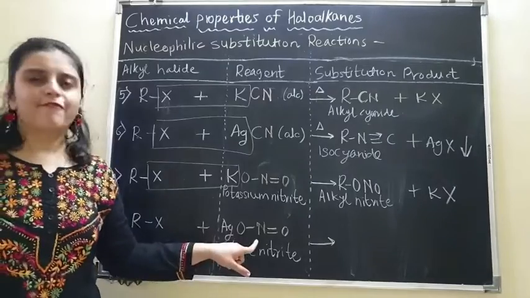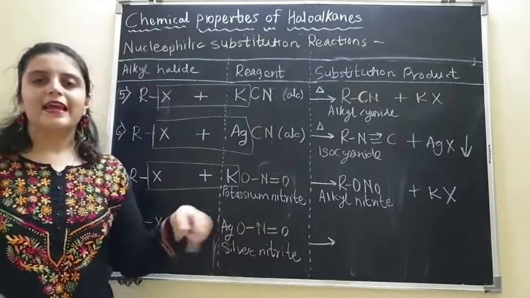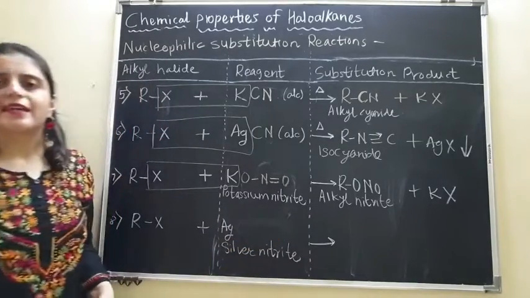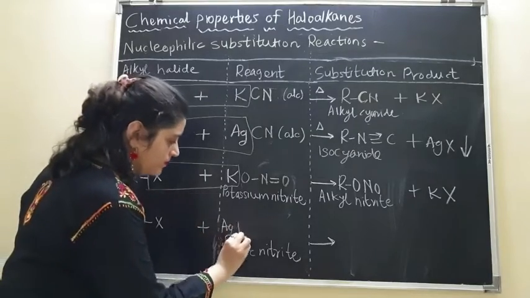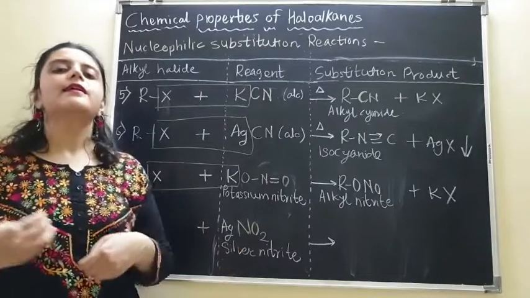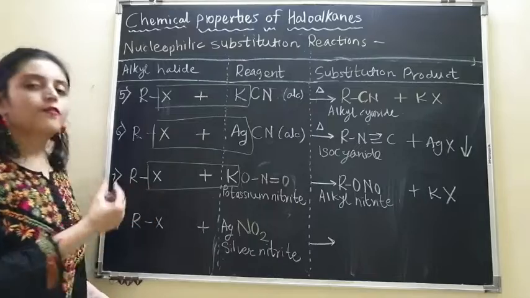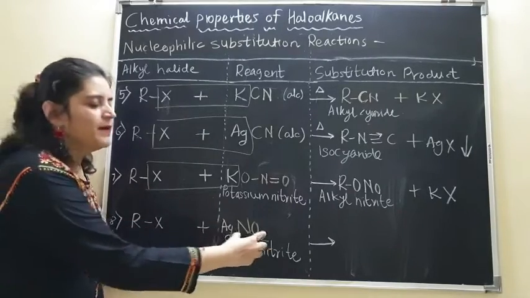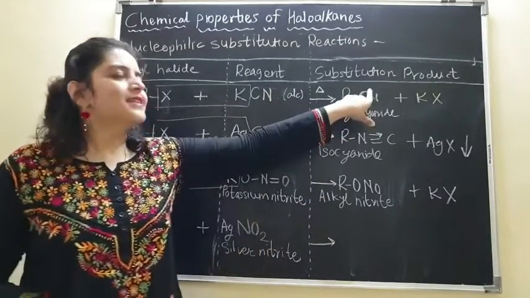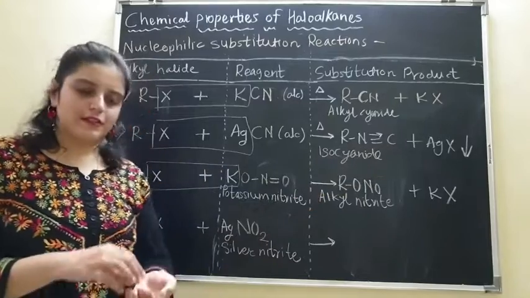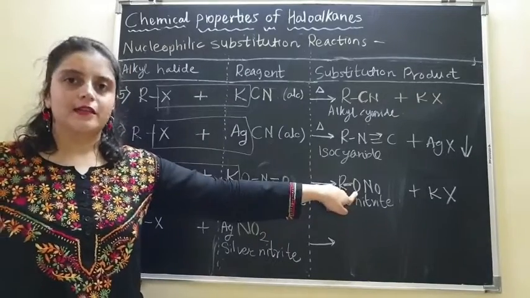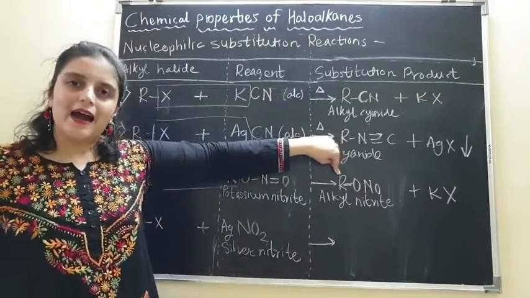Now let us change the way that I have written AgONO. Instead of writing AgONO, I will write it as AgNO2, which is nothing but the same, but I am just writing it another way to understand the reaction. What is going to happen is X will be replaced by NO2. Now this is also NO2, this is also NO2, but what is the difference? Just like RCN and RNC, in the previous one the bond formation is through the oxygen, a bond between this oxygen and our alkyl group.